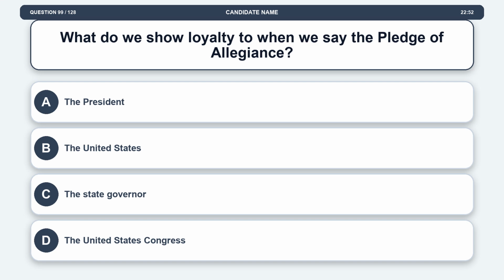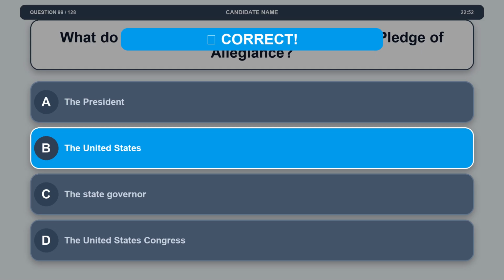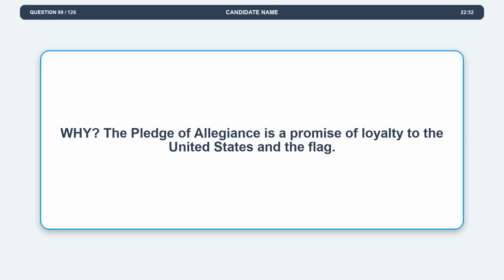Question 99. What do we show loyalty to when we say the Pledge of Allegiance? Option A, the President. Option B, the United States. Option C, the State Governor. Option D, the United States Congress. The correct answer is option B, the United States. Explanation. The Pledge of Allegiance is a promise of loyalty to the United States and the flag.